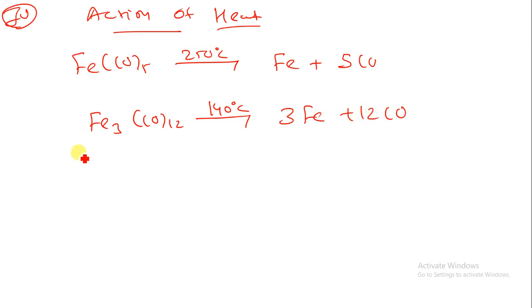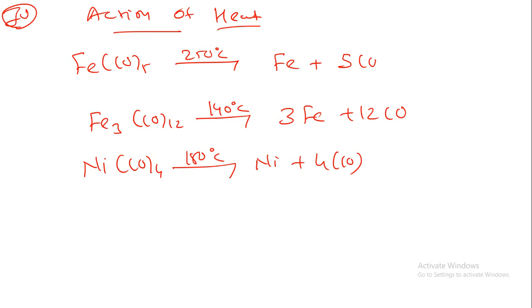Suppose you are having Ni(CO)4, when it is reacted at 180 degrees Celsius, here you can put Ni plus 4CO. So that is the action of heat. These Ni(CO)4 and Fe(CO)5, we have already studied in preparation of metal carbonyl. So by that way from product to reactant you can also produce this thing.